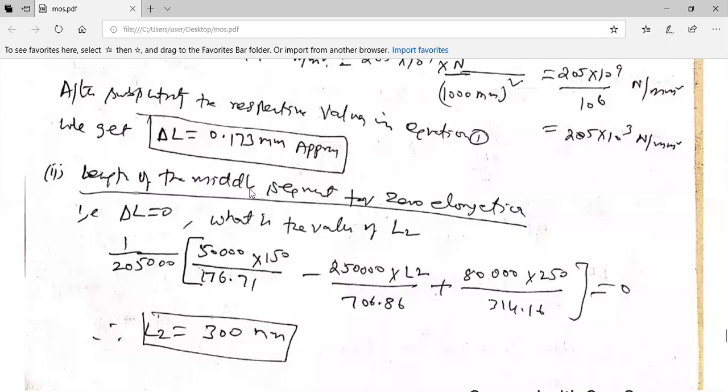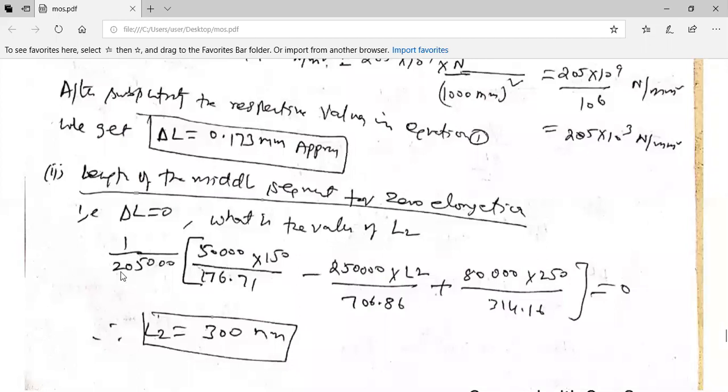Now, length of the middle segment for zero elongation, that is what the problem is. He is already saying that there has to be zero elongation. So when there has to be zero elongation, delta L should be equal to 0. So when delta L is equal to 0, what is the value of L2? That is what he is asking.